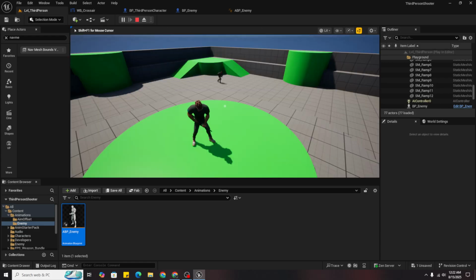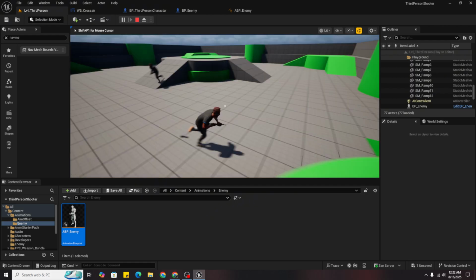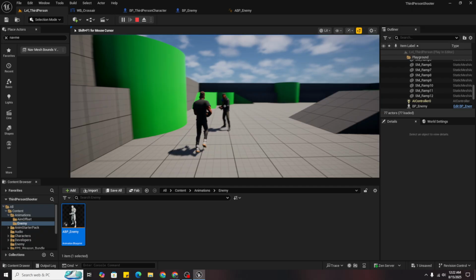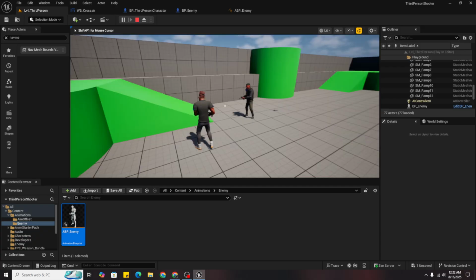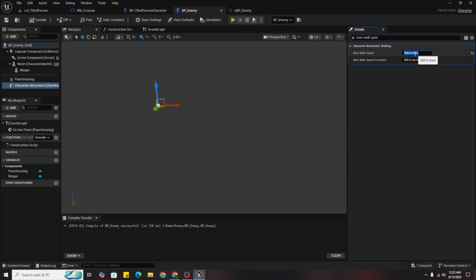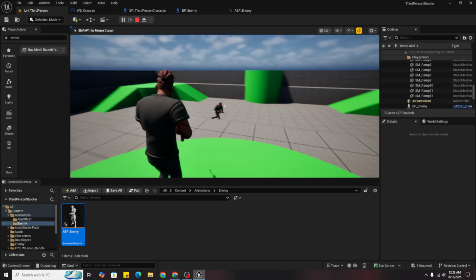So now it's a lot better, but not that much. So 400 would be best.